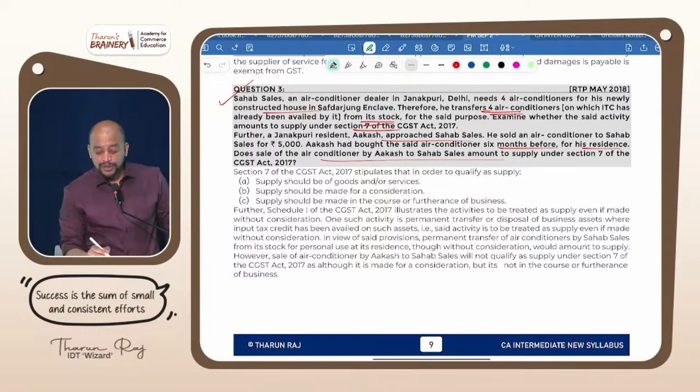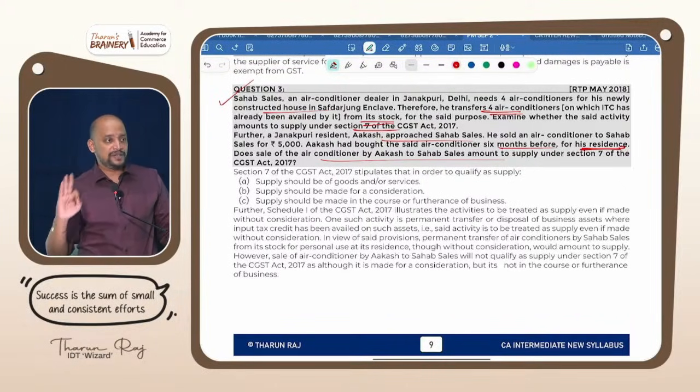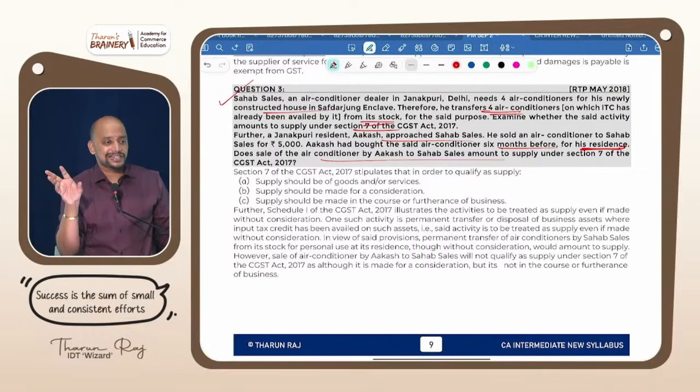Not a supply, because he is selling the AC which is used in his residence. So sale of AC is supply under 7.1a if when? If it is in the course or furtherance of business. Because for 7.1a, we need to check activity for consideration in the course or furtherance of business. Then only it will be supply. So in this case, even though it is activity for consideration but not in the course or furtherance of business, consequently it is not a supply.